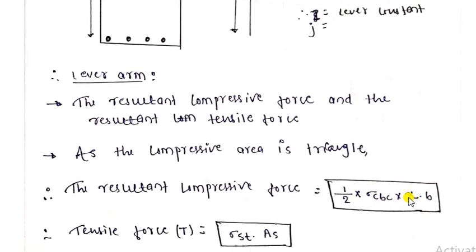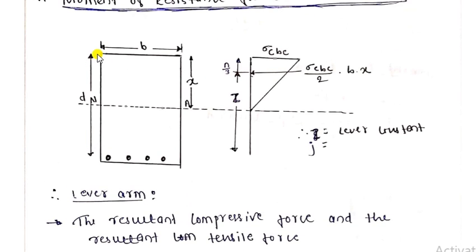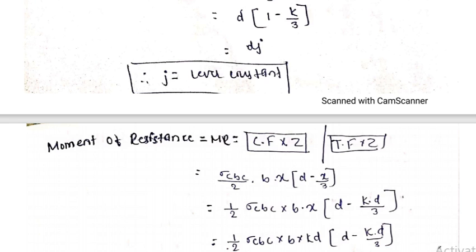The base is b, the overall width, and the height is x, the depth of the neutral axis, the distance from the topmost fiber to the neutral axis. In the same manner, the tensile force is the tensile stress of steel into the area of steel, that is sigma st into As, where As is the area of steel.